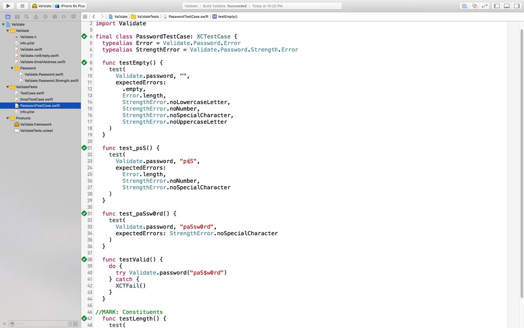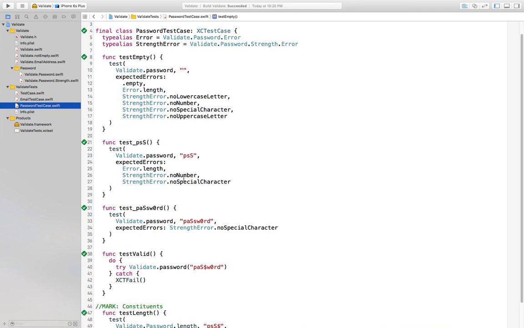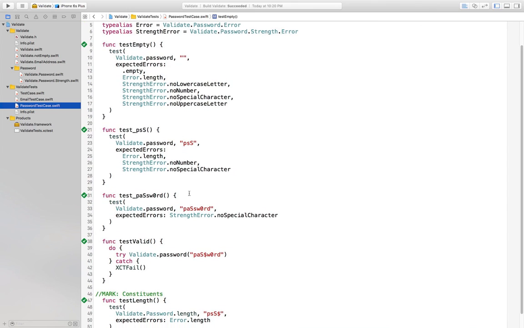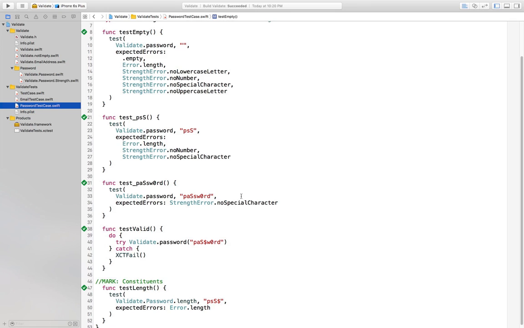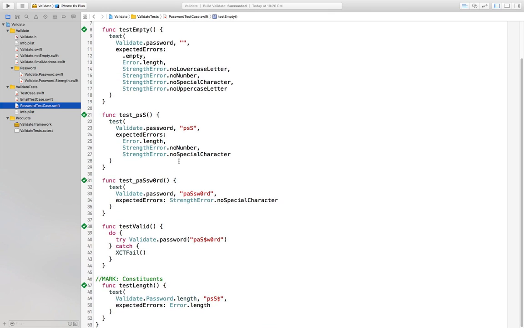When we have too short of a password, it's not long enough, there's no number, there's no special character. The only thing wrong with this one is that there's no special character. Again, you see how this is, because it's variadic, we can just expect a single error, whereas in all the other cases here we were expecting multiple. That's pretty cool. And when we actually validate a valid password, the test does not fail because the catch block does not run.